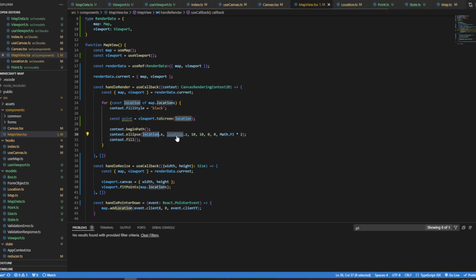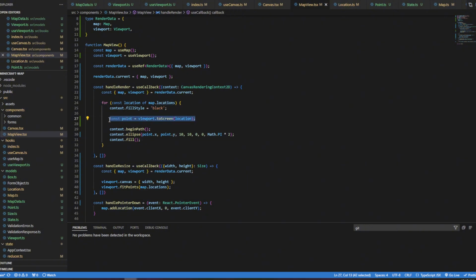Actually, it's going to be a Point2, which makes more sense when working with a 2D context, because this is a canvas rendering context 2D, not a 3D one. So it doesn't make sense to use a 3D point with this. Now that we're dealing with a 2D point, we can do this and change this to a Y. It will take our viewport coordinate and convert it to a canvas or screen coordinate.